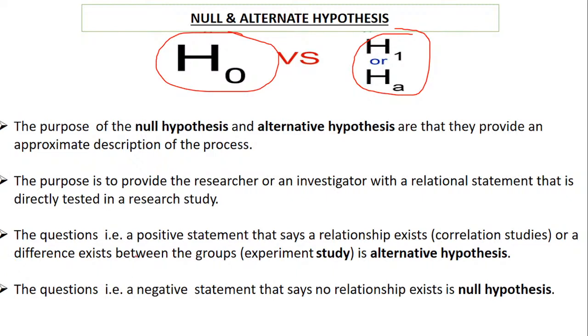Now the positive statement that says a relationship exists, it means there is a correlation or a difference between the groups in an experimental study. It is called the alternate hypothesis. If there is a relation between the studies, it is an alternate hypothesis, and if the relationship does not get proved or does not exist, it is called the null hypothesis.